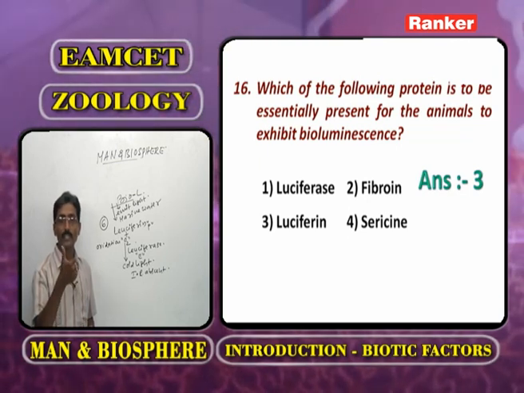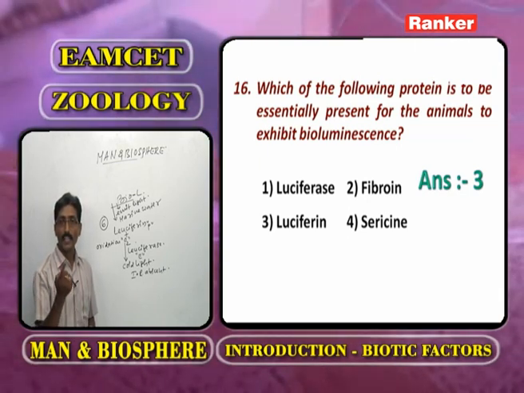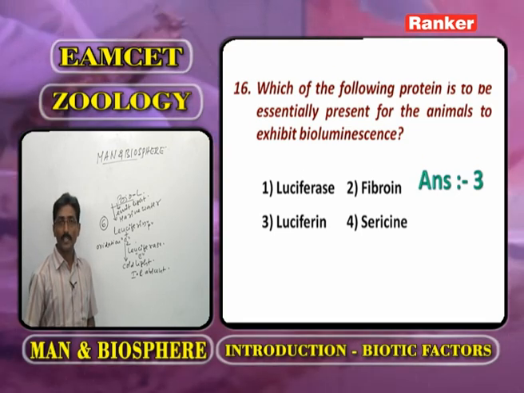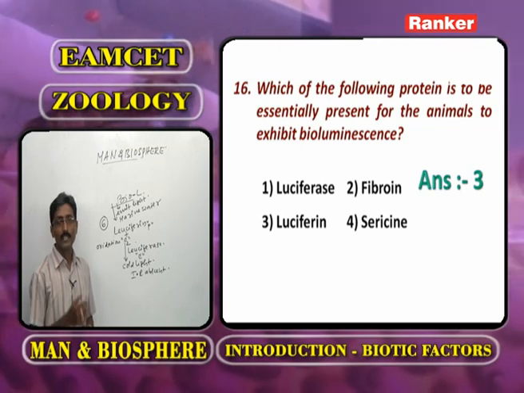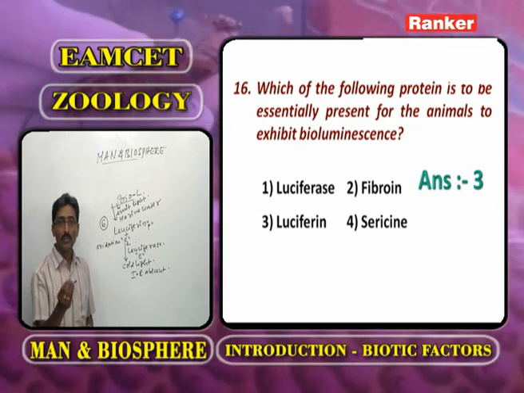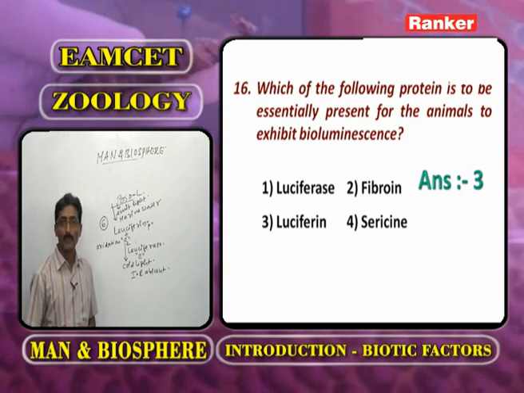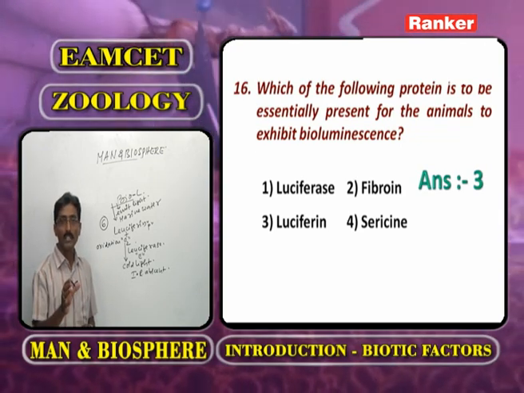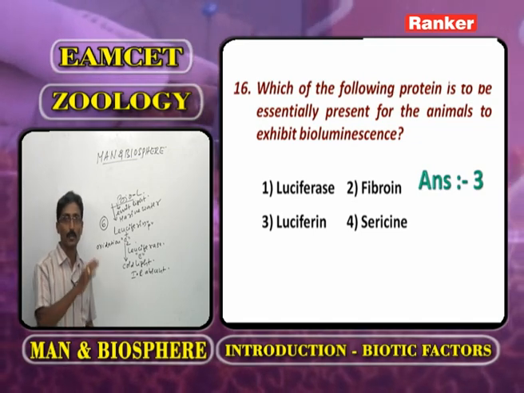What are the examples of bioluminescent organisms? One is jellyfishes. The second is squid. The third is Chaetopterus. The fourth is Noctiluca. The next is Serratia, and the next is Pyrosoma. All these are examples of this process.